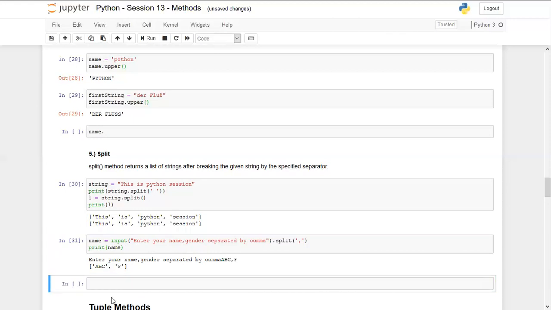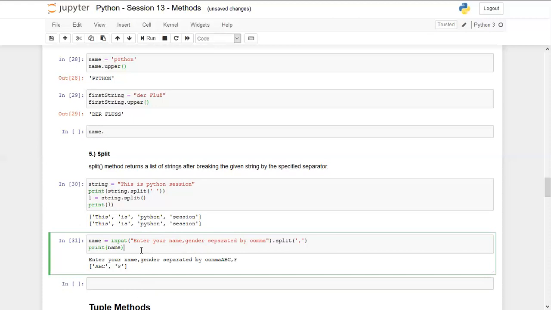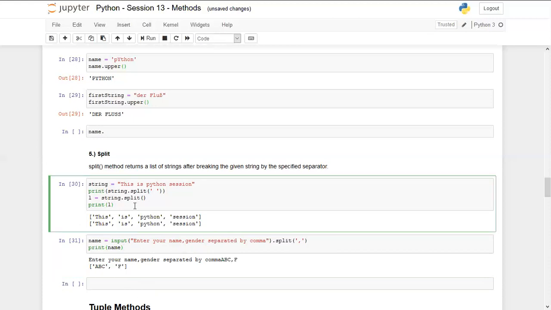Okay, next method I wanted to show. Yep, Kashyap, one second. In the previous example, I was expecting this L would give T, H, I separately, individually. No, this will not work because there is no delimiter between T and H. If a string is just one word, then split will not work; it will just give out the same output.